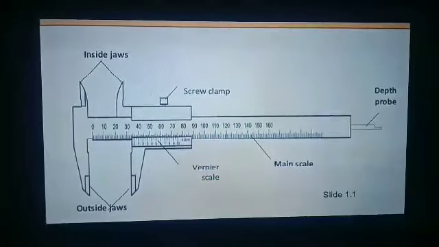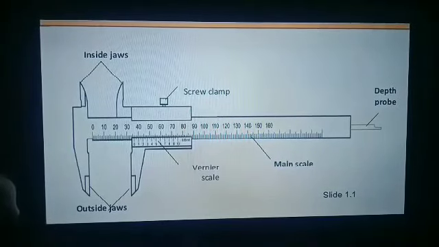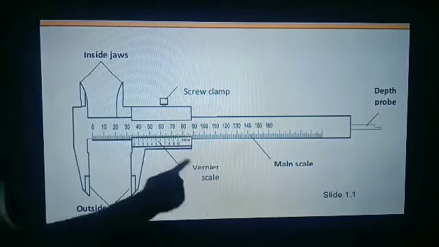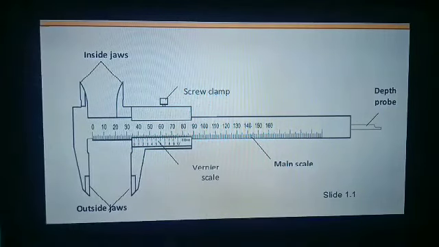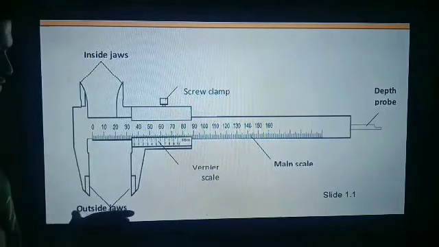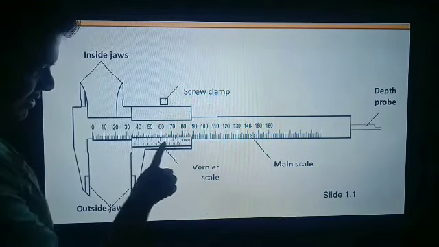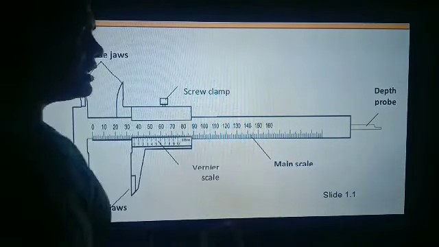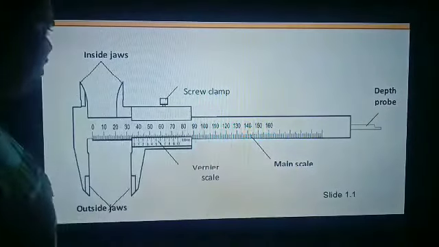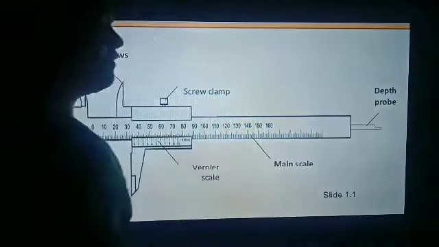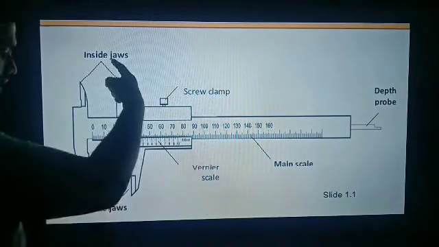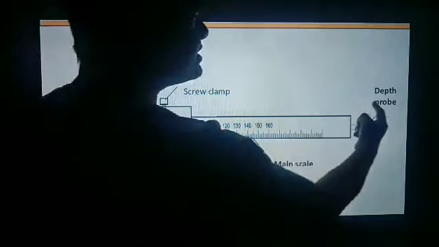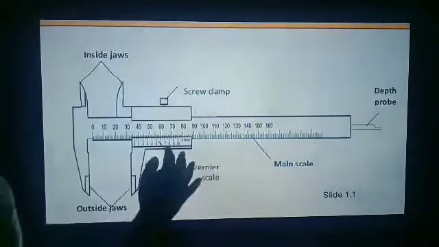Another topic in your first chapter is vernier calipers. It is an instrument to measure length. These are the main parts of the vernier calipers. This is called inside jaws. This is outside jaws. This is vernier scale. It may be moved. And this is main scale. This is called tail. So these are the important parts of the vernier calipers: inside jaws, outside jaws, vernier scale, main scale and tail. Learn this part.